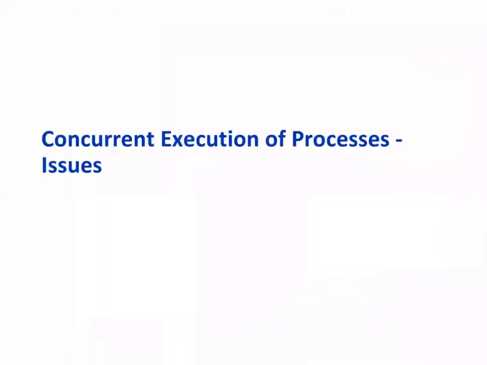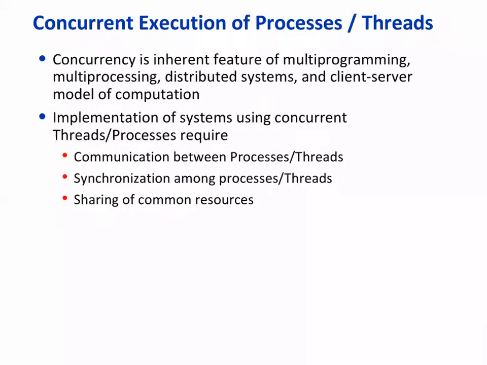Okay, next comes concurrent execution of processes. We know the concurrency is necessary in a computer system, right? So multiple processes execute concurrently. So now, this concurrency, proper execution of concurrency. When there are concurrent processes, we may think that processes are independent, but mostly these processes may have to communicate with each other or synchronize with each other, right?